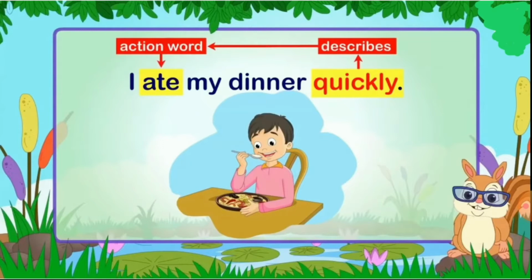But you need to ask about the sentence, I ate my dinner. How? I ate my dinner quickly. So, the word quickly describes the action of eating. But how did I eat? I ate quickly. So the word quickly is an adverb which adds some meaning to the verb.